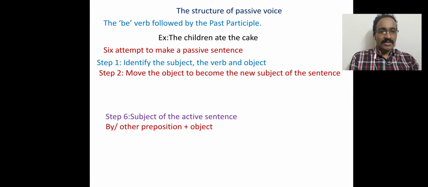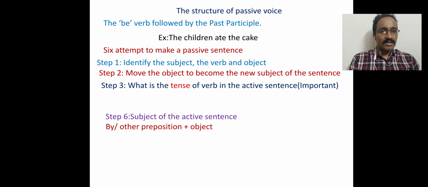Now see step 2. Move the object to become the new subject of the sentence, because we are not giving importance to the performer or the doer, rather we are giving importance to the object. Therefore the object will be the subject in the passive sentence. So this is step 2: move the object to become the new subject of the sentence.